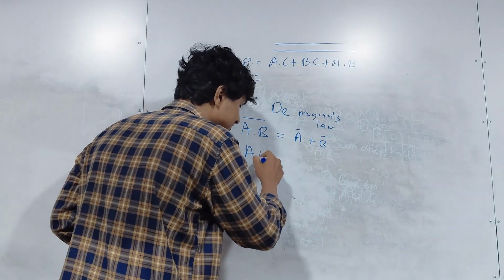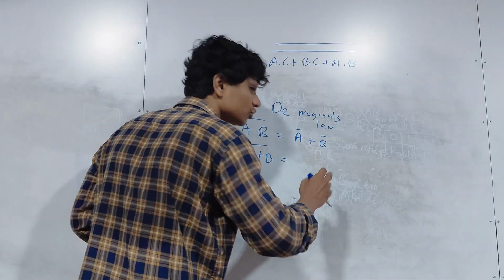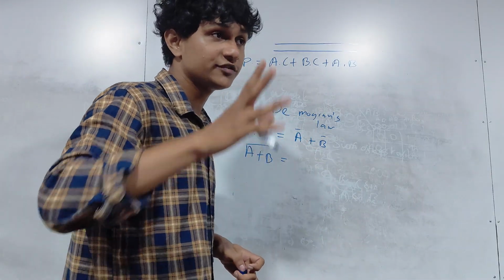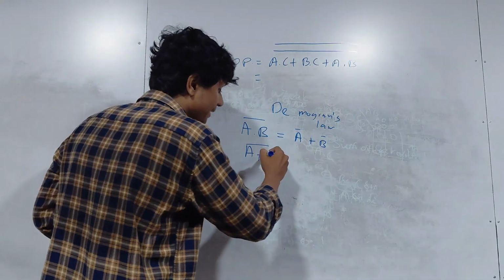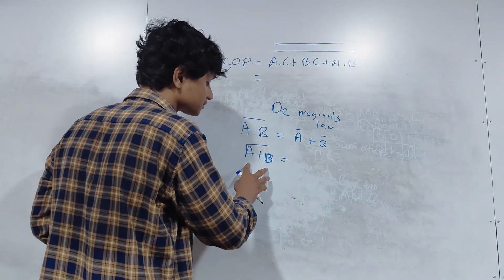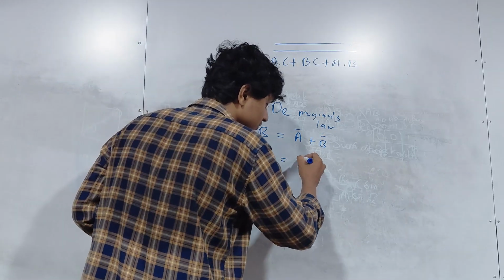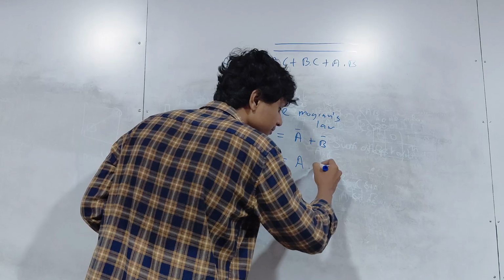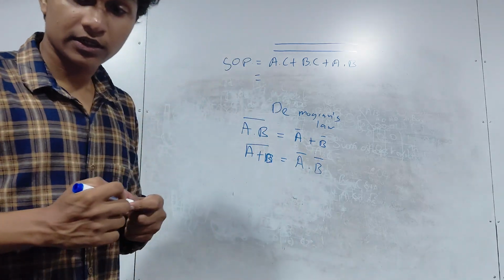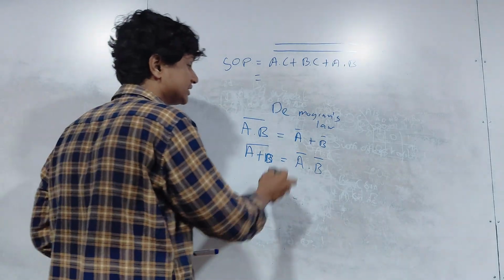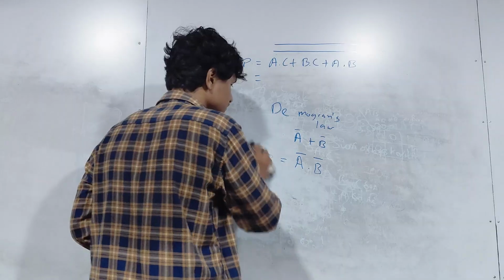And the other form is A plus B bar. How can you break it? You guys try this, pause the video, try it by yourself, and then continue. Okay? A plus B bar, how do you break? What is the opposite of plus? Dot. So A dot B, and you are going to break the bar. Now, let's continue with the question. Both of these are part of De Morgan's law.